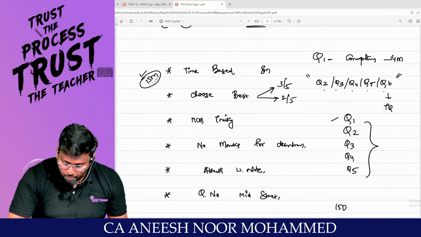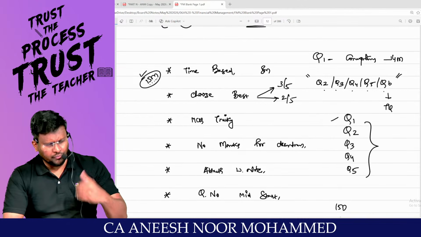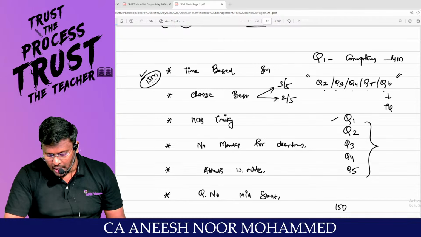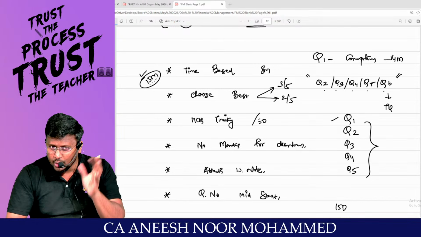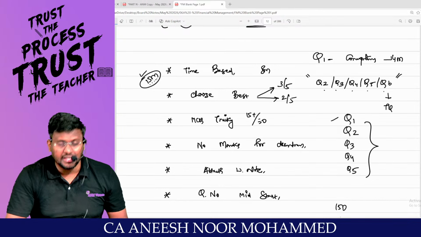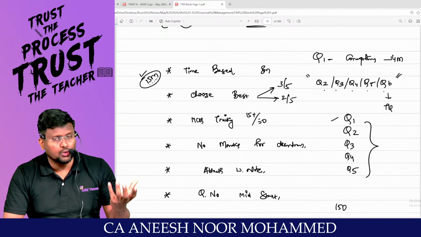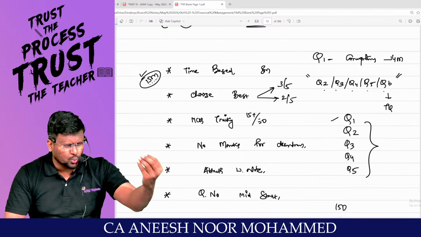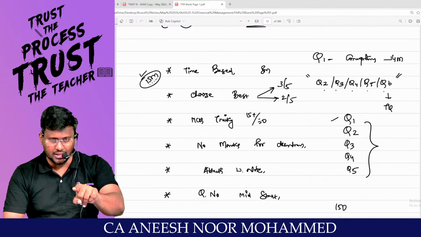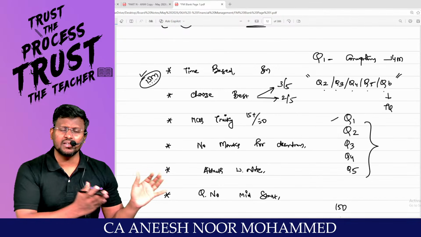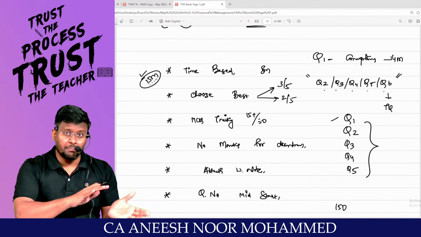Sir, MCQ may be tricky, don't worry at all. Even though the MCQ is tricky, out of 30 marks, I can guarantee you that 15 plus marks will be easy picking. Try to pick that 15 to 20 marks. The remaining 10 marks, leave it to God. That's it. Put it in the dustbin. If the MCQ is tricky, the descriptive will be easy, but if the MCQ is easy, surely the descriptive will be a little tough. So you have to balance there.